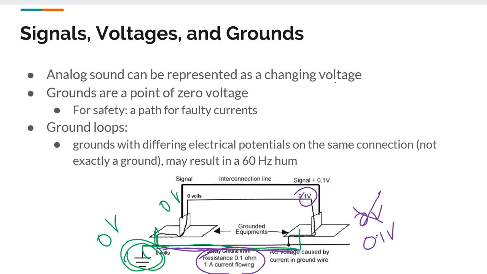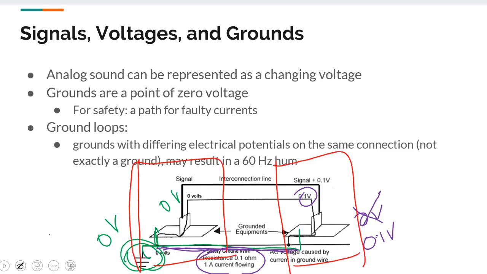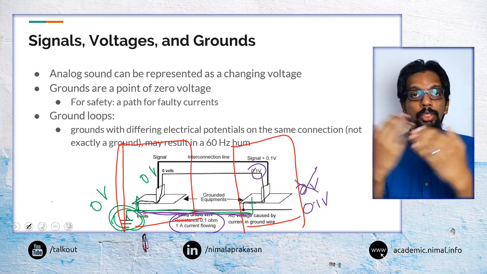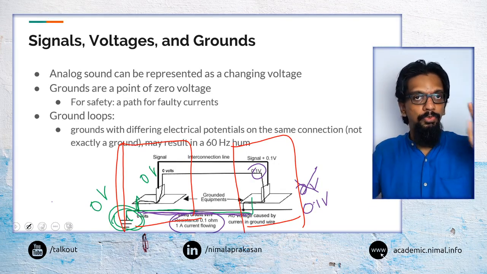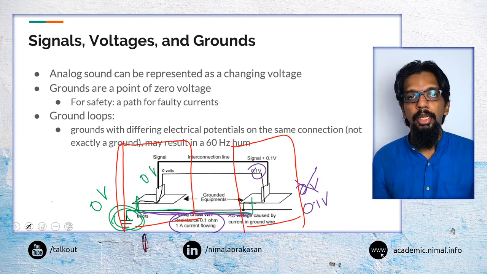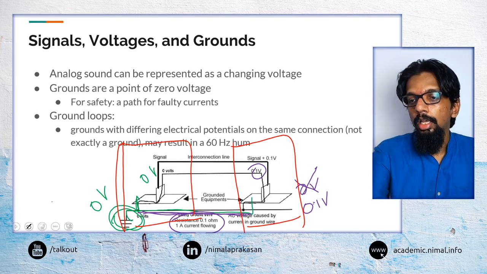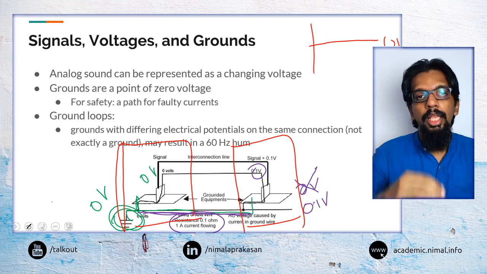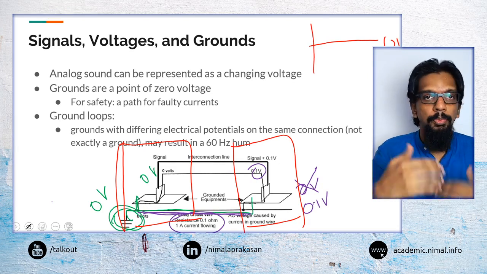Say if these two devices are independently working, separately functioning, so they are not connected, there's no sound connection happening. It would not be a problem, because having 0 voltage as a reference value is just a starting point.